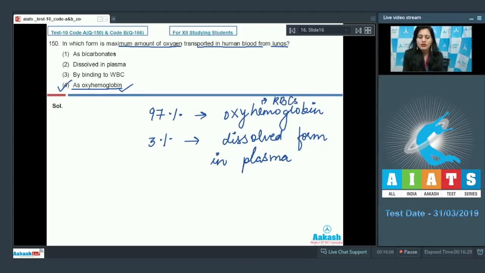Within RBCs. So the very first option as bicarbonates is an incorrect option because 70% of carbon dioxide travels in blood as bicarbonates and not oxygen. The next option is dissolved in plasma. This is an incorrect option because only 3% of oxygen is transported as dissolved form in plasma. And the next option is by binding to WBC, and this is an incorrect option because maximum amount of oxygen is transported as oxyhemoglobin within RBCs and not within WBCs. So the correct answer to this question is option number 4. Let's discuss our next question.